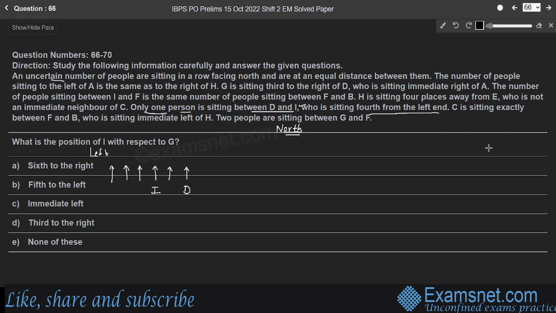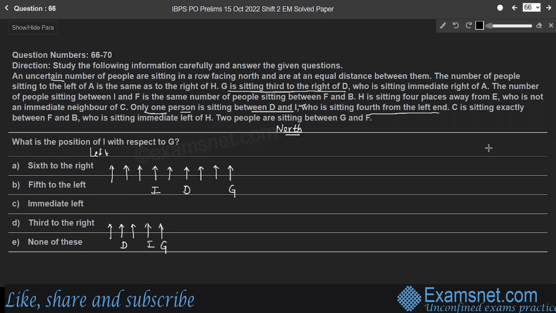Whereas in case 2, since I is the fourth person from the left end, and D is to the left of I, D is the second person from the left end in case 2. And the next point is, G is sitting third to the right of D. To the right of D, G is the third person: 1, 2, 3. And also, in the second case, G is the third person to the right of D.